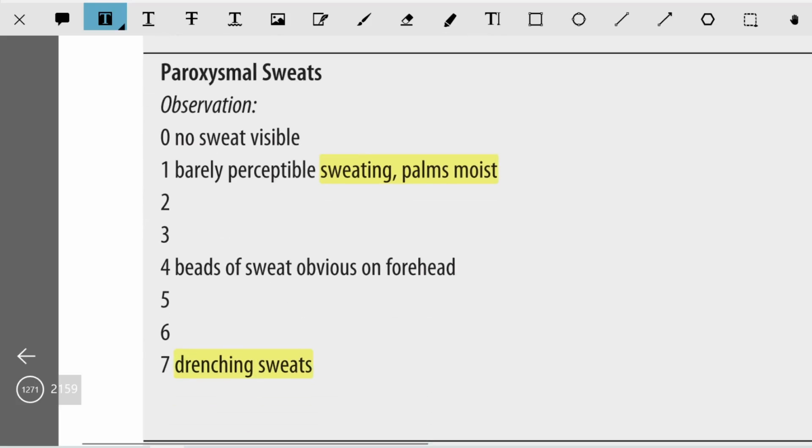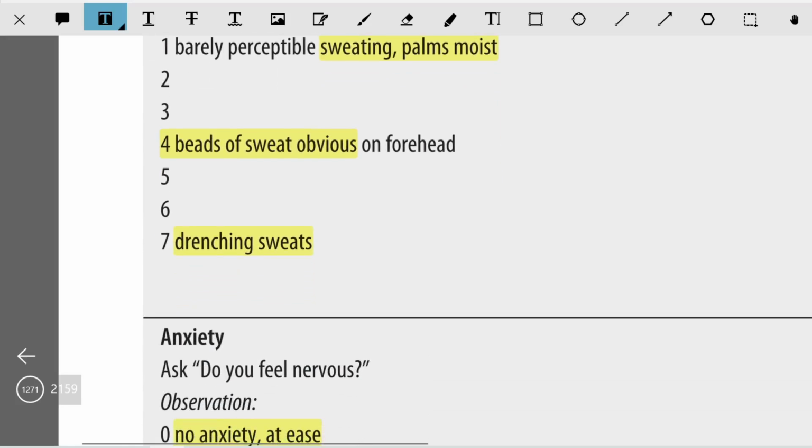The third component is the paroxysmal sweats. The observation is that if there is no sweat visible, it is graded as 0. If there is barely perceptible sweating, with palms moist, it is graded as 1. 4 is where beads of sweat are obvious on the forehead, and 7 is drenching sweats.